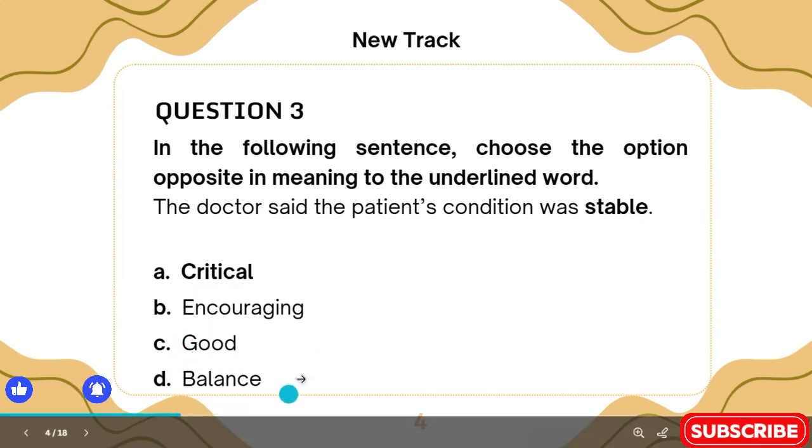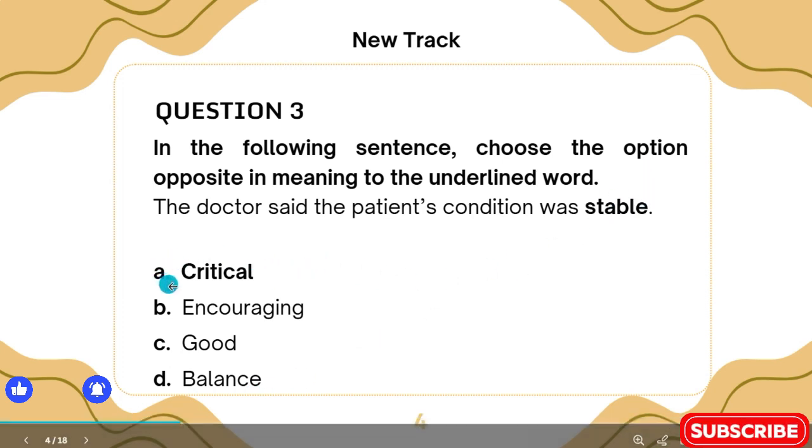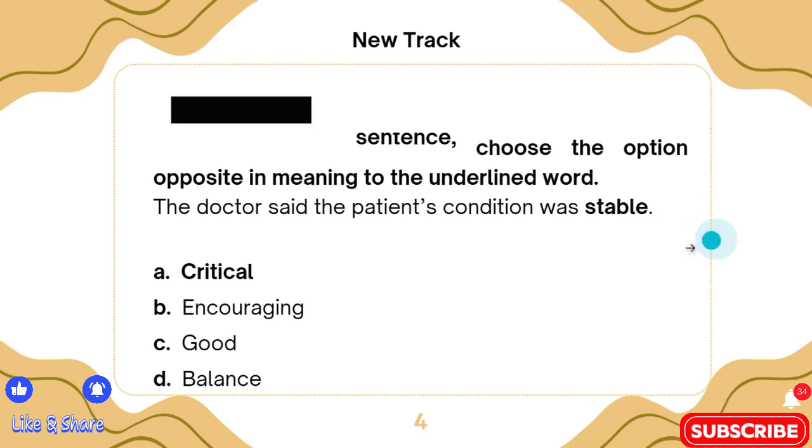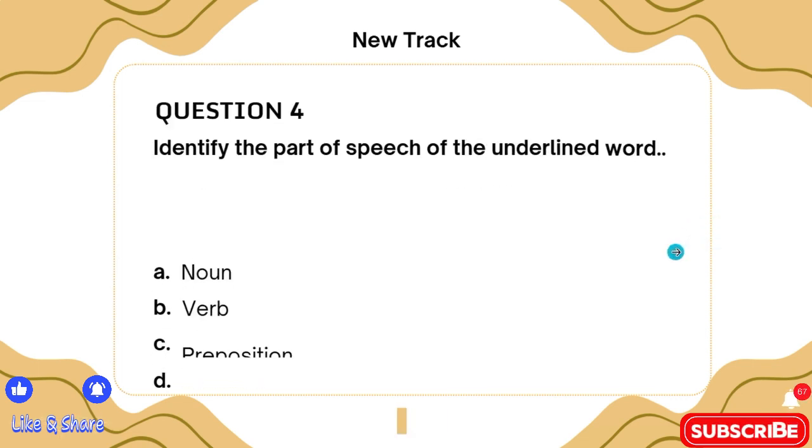It cannot be balanced because balanced is also a synonym. Rather, it can only be what? Critical. So critical is the opposite of stable. Something that is not stable is what? Is critical. Now let's look at question number 4.